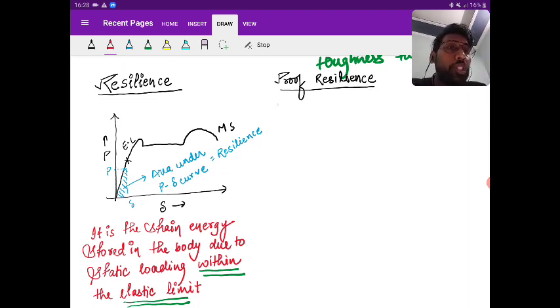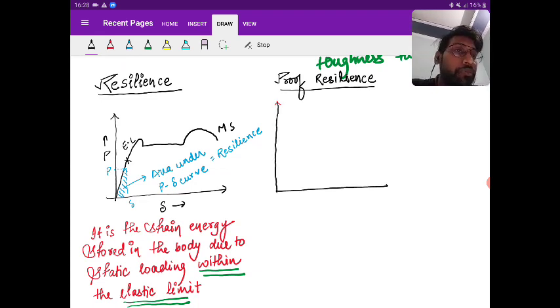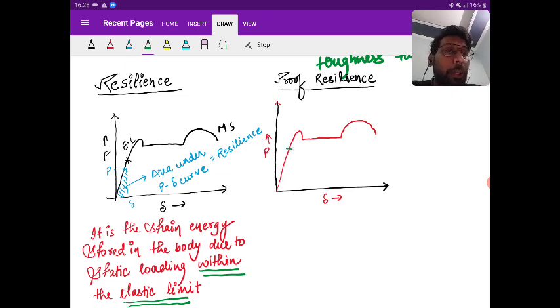Is it clear? So if I draw the P delta curve, then see here, this is the P delta curve, this is the curve. Okay, and here somewhere there is an elastic limit.